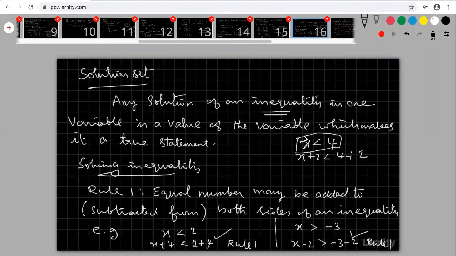Akhil, where is that symbol? Please take your book.